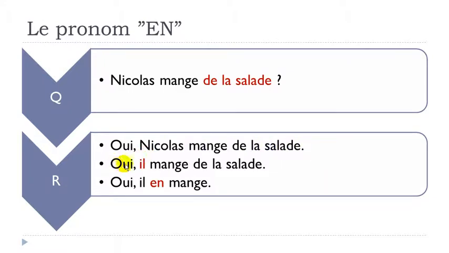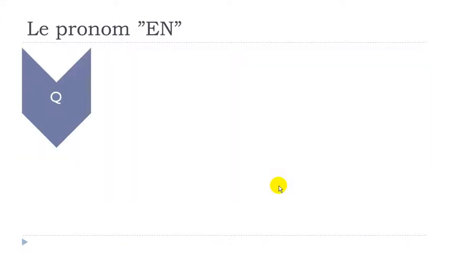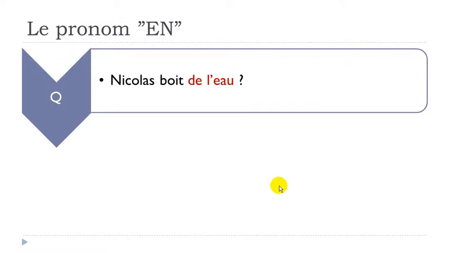Second option, you don't want to repeat Nicolas, oui, il mange de la salade. And the last option, you don't want to repeat either Nicolas nor de la salade, so you've got oui, il en mange.